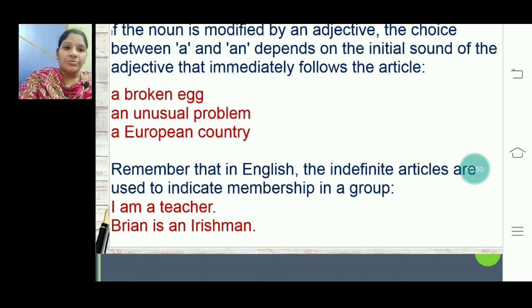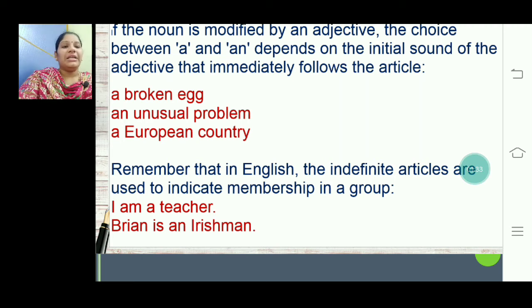Then problem is the noun here, and unusual is the adjective used. So based on the first letter and the sound that is produced when you pronounce it, we have to take unusual, which is a vowelic sound. So we have to go with an unusual problem. Coming to the next example, a European country. Why did we choose a European country here? Because though it's beginning with the E, when it is pronounced as European country, it begins with a 'yuh' sound, which is not a vowel sound again. So we have to go with a.